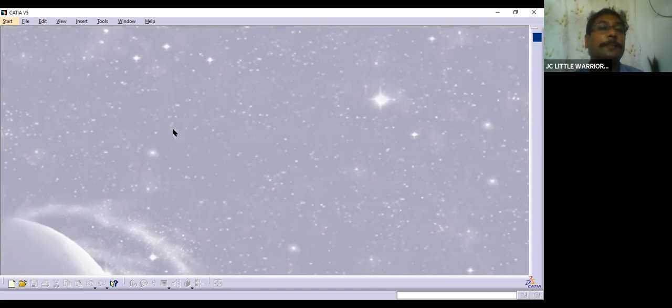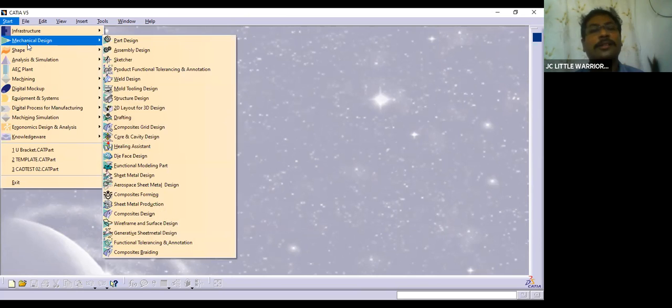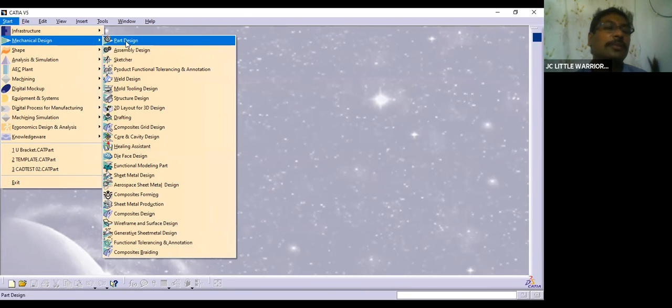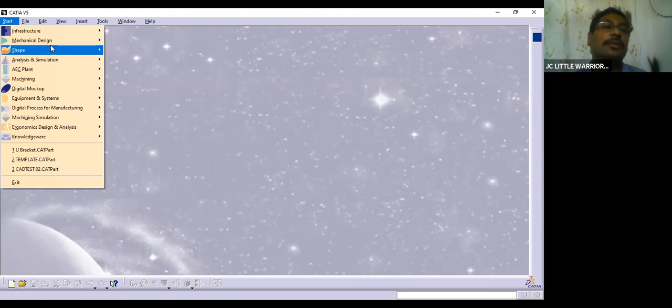Coming to the Catia software, it looks like this. You have many things in Catia V5, but you need to learn those things which are important for you, or else it's a waste of time if you're not going to use it anywhere. For a particular project, learn what things are required. Each workbench has a lot of things in it.